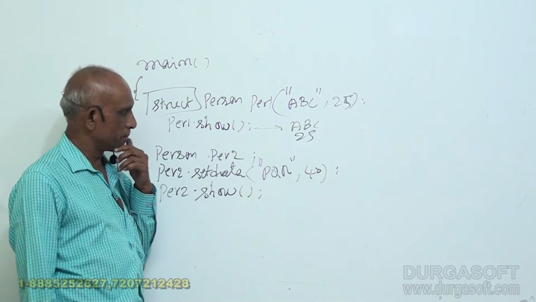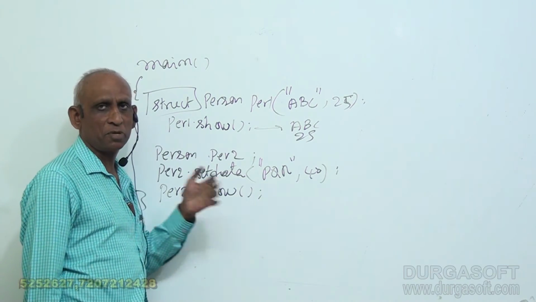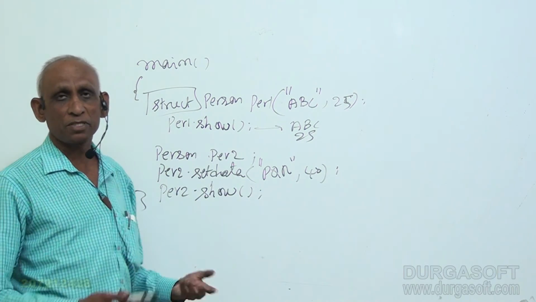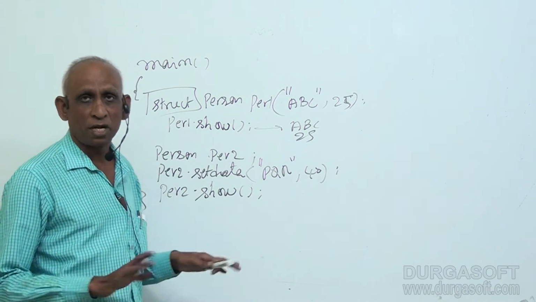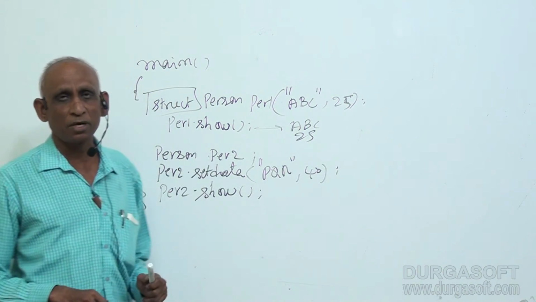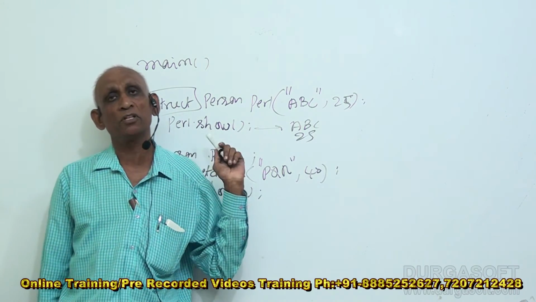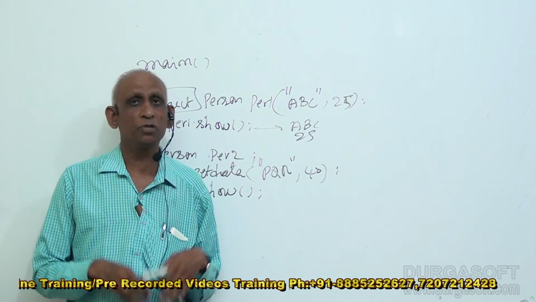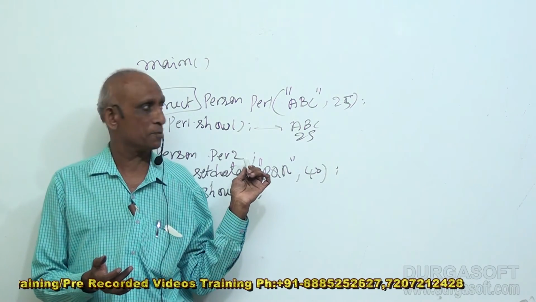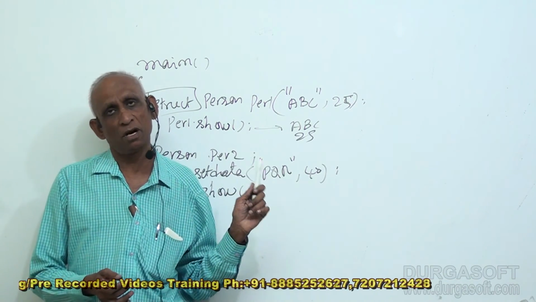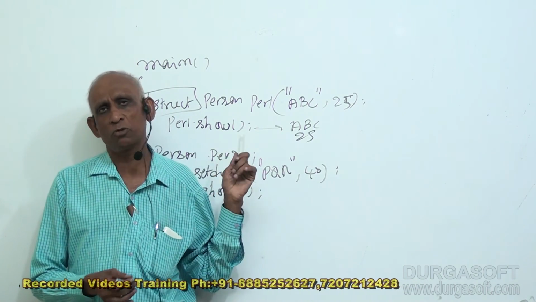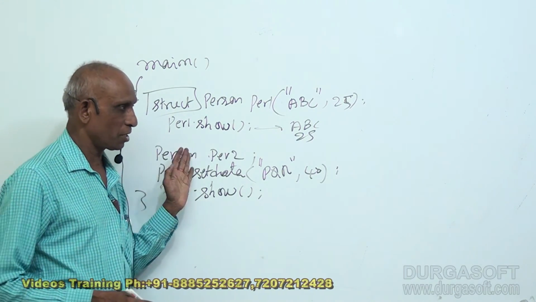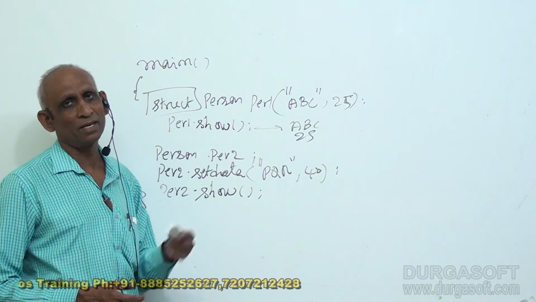But one point here is, now we have done everything as per a C++ class only, but we used a C++ structure. Any sense in this? We have a C++ class to do that. Why should we do this? That is why we don't use a structure like this, because a class has been designed exactly for this purpose. For data hiding or abstraction, we have designed class. So we use class only for this purpose. Though C++ structure has all these features of a C++ class, we don't have to use it. It leads to unnecessary confusion. So we better use a C++ structure as a C structure only. No need to use it as a C++ class.